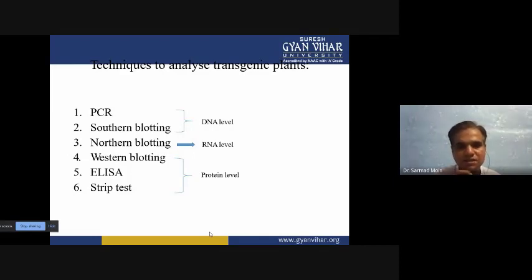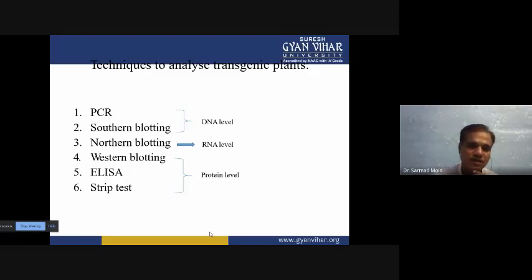Then how can we analyze the transgenic? We have PCR, Southern blotting, Northern blotting, Western blotting, ELISA, and strip test. These techniques use different biomolecules. Using PCR and Southern blotting, we can extract the DNA and analyze whether our gene of interest is there and whether it is successfully integrated into the host genome or not. Whether the gene of interest is there or successfully integrated, we can easily determine through PCR.